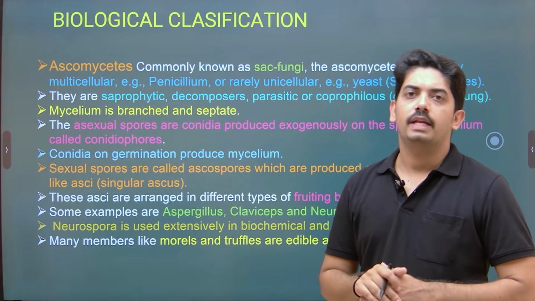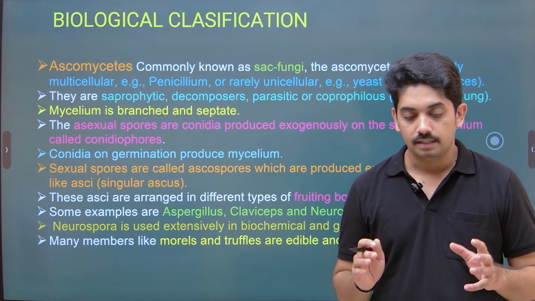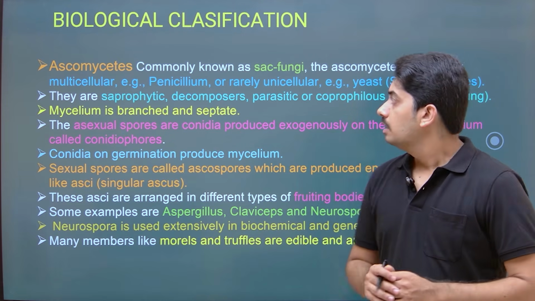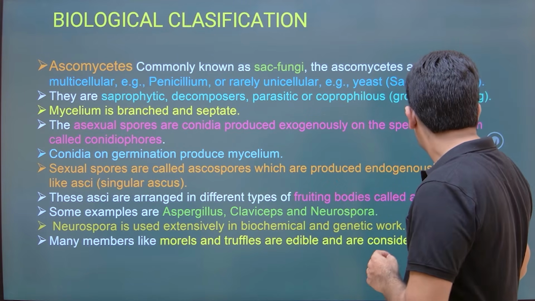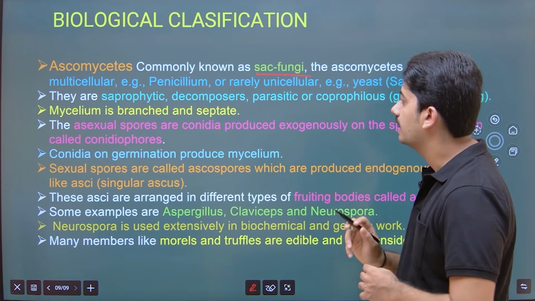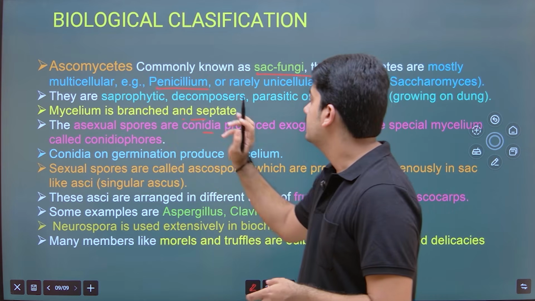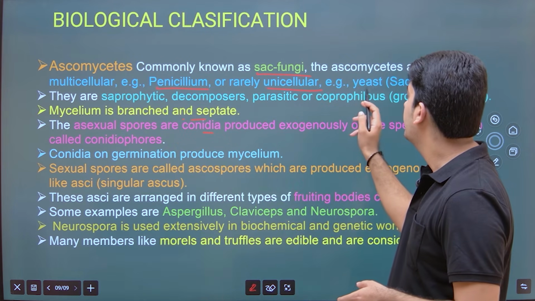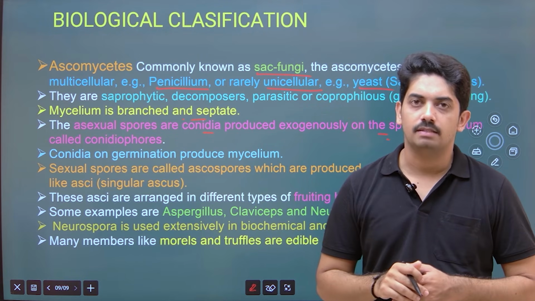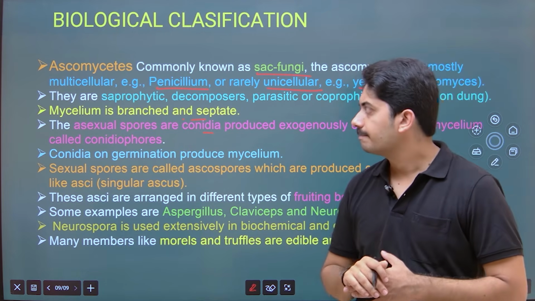Now coming to the next classification, that is Ascomycetes. Listen, this is again a very important classification. Commonly known as sac fungi, mostly multicellular. Example Penicillium; rarely unicellular, example yeast. So common baker's yeast belongs to the classification Ascomycetes.